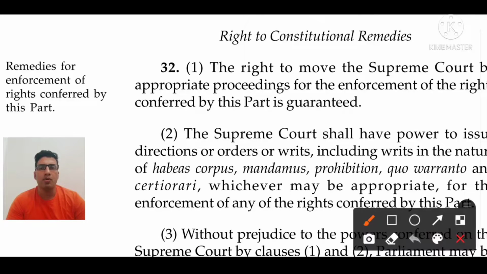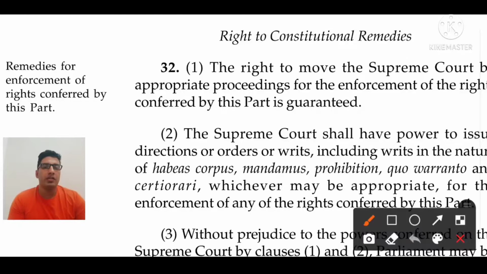If I talk about Articles 17, 19, 21, if you have no remedial action when there is a violation of a fundamental right, then what is the meaning of having other fundamental rights? That's why Article 32 is called the fundamental of all fundamental rights. This is the basic idea behind calling it so.